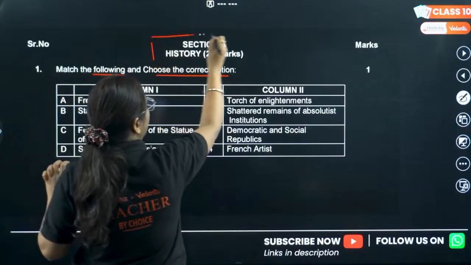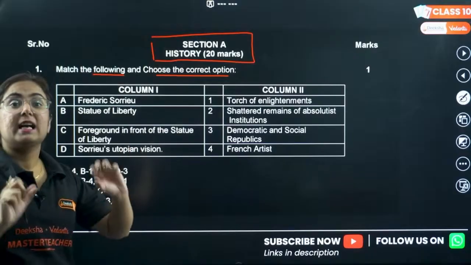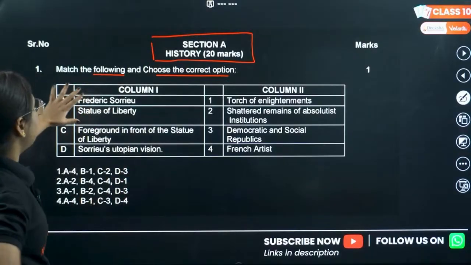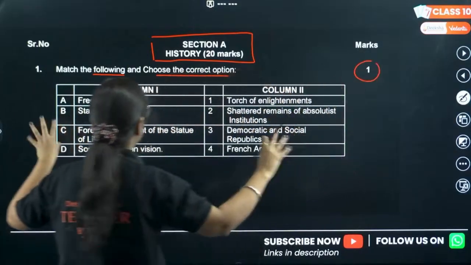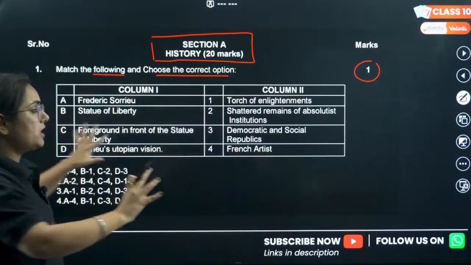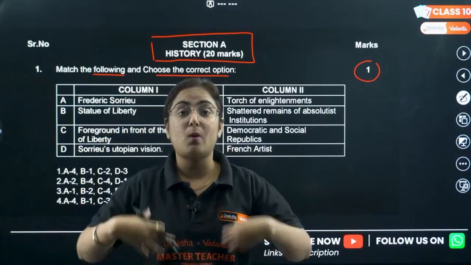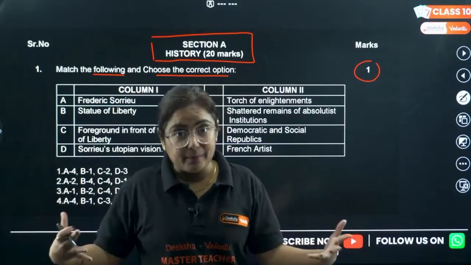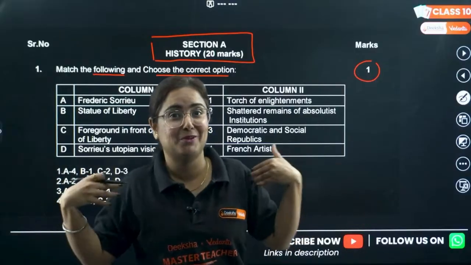What you need to pay attention to is, this is section A, history, carrying how many marks? 20 marks. Okay. Question number 1, which is an MCQ based question carrying 1 mark. How to solve this question? Let us pay attention while I am solving the question. See how I speak, how I talk to myself while answering the question, because this habit really works, and this is how toppers look.